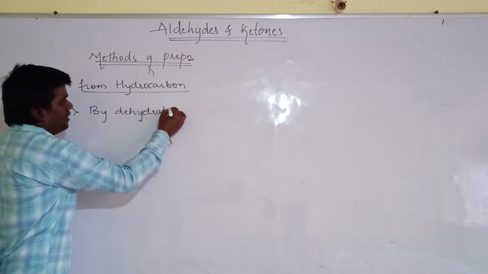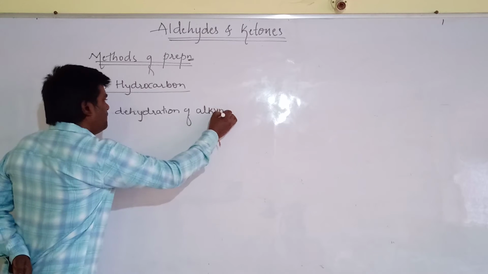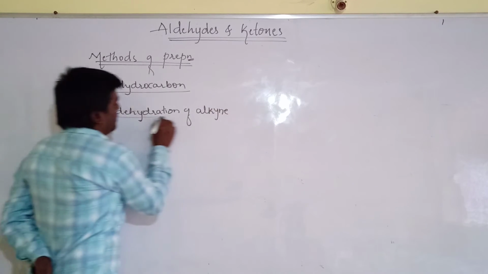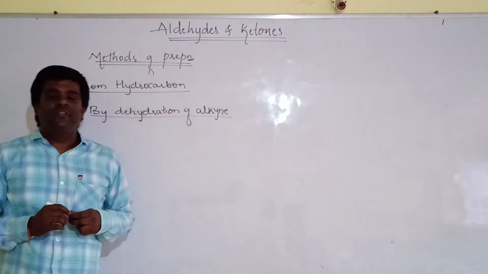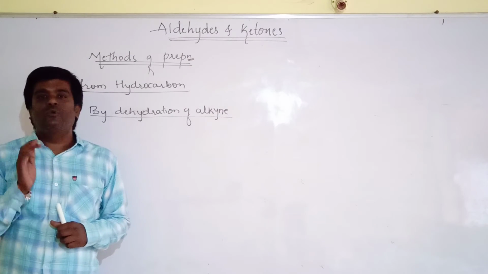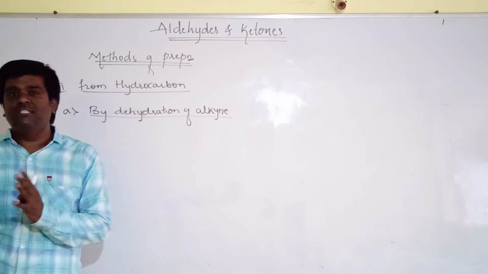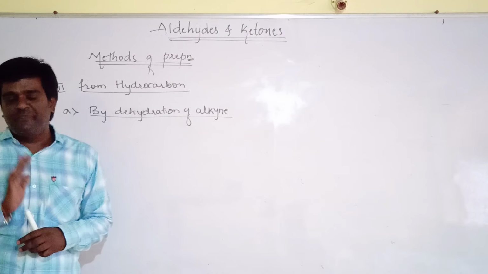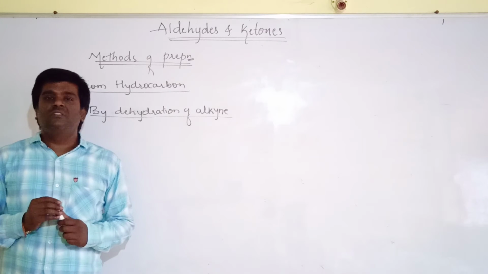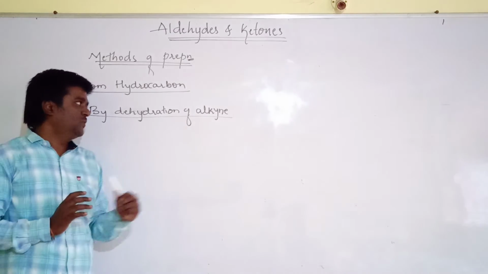Let us see what dehydration is. Dehydration means the removal of water molecules from any compound, and that reaction is known as a dehydration reaction. The reaction which involves the removal of water molecules is known as dehydration.